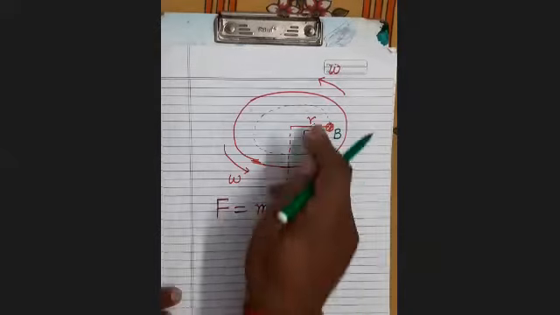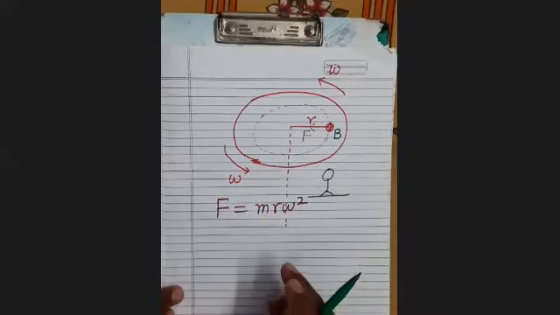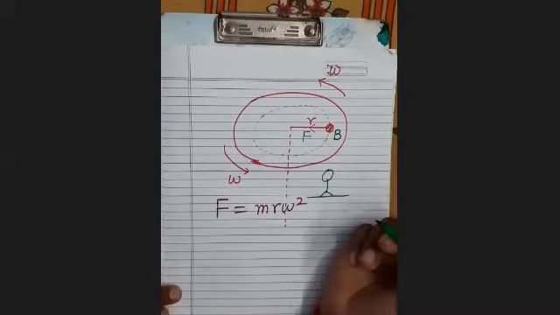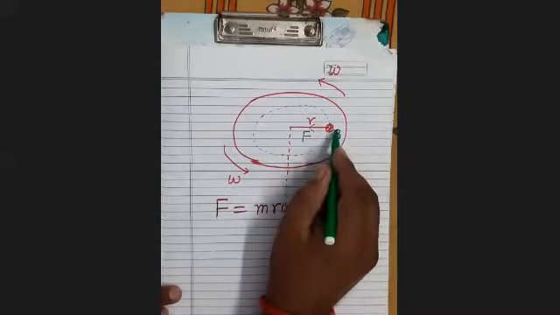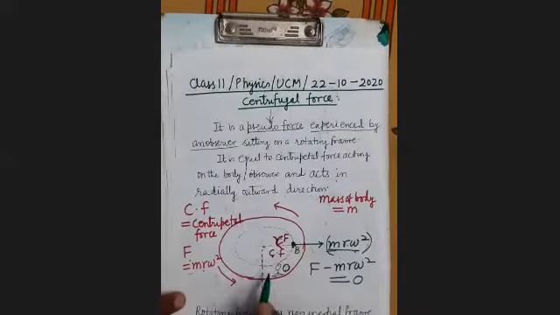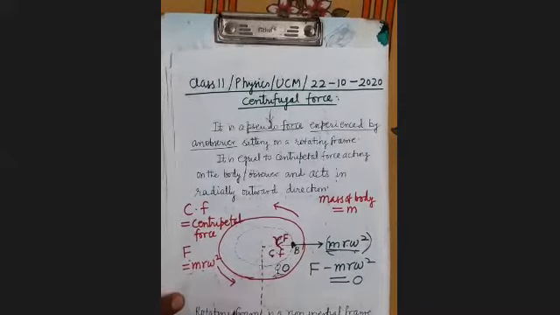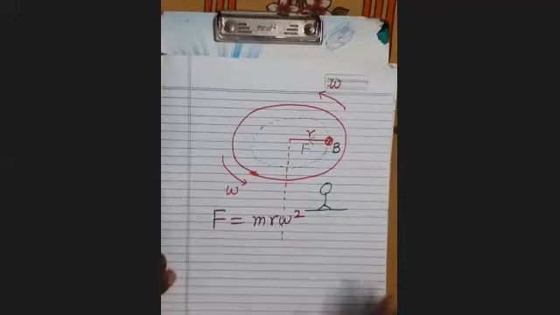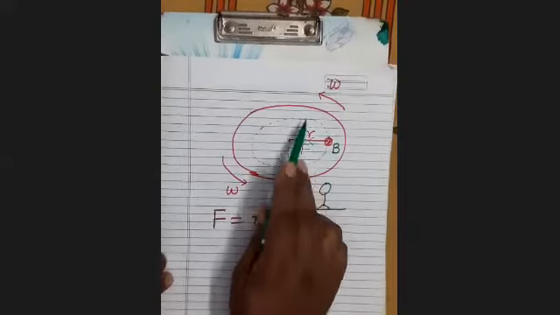And since it is rotating over a circular path, a centripetal force must act upon it, which is acting here. It is clear. Here there will be no requirement of pseudo force. This fictitious force will not be required, which we assumed when the observer was standing on the table.